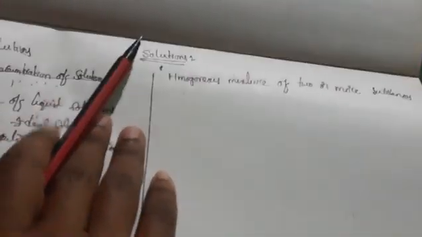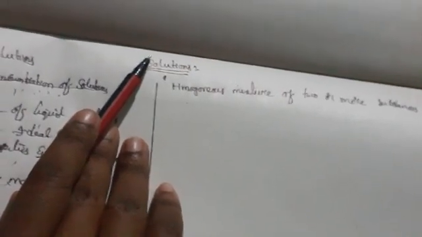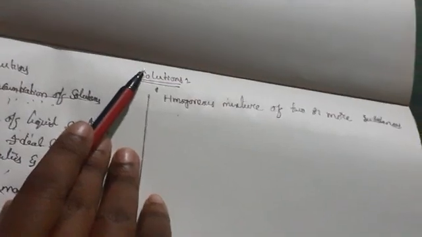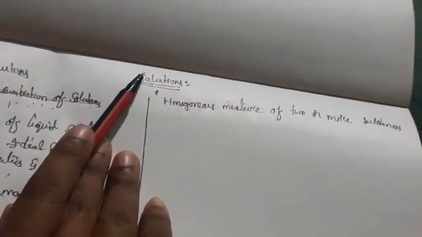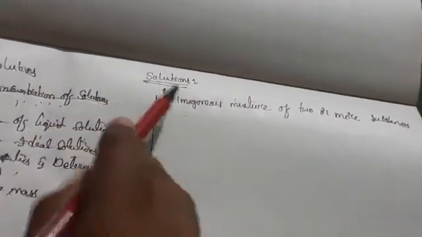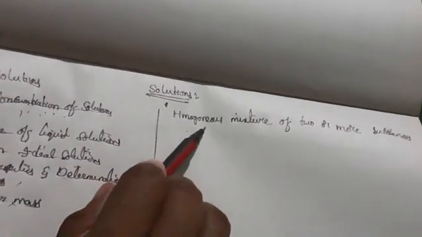It will be a clear liquid. We are taking two things here, one is water, another one is solute. When we mix both, it gives a clear solution, which is in the same phase. Homogeneous mixture, homo means same.